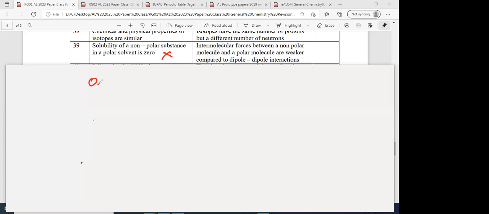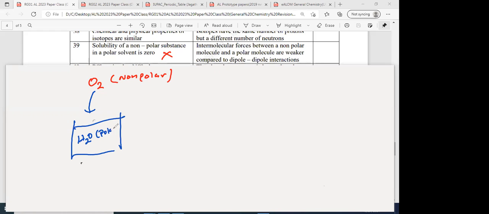O2 is non-polar, but oxygen dissolves in water. H2O is polar. The solubility of O2 in water is greater than 0. It is not 0.